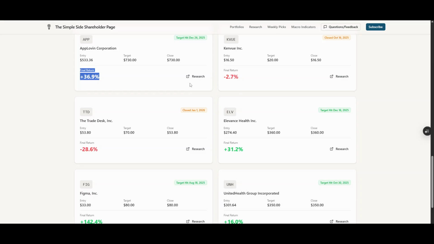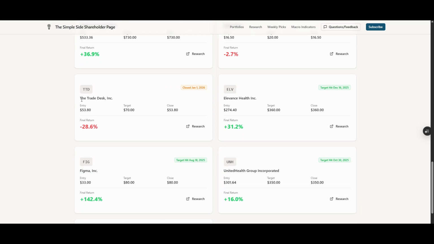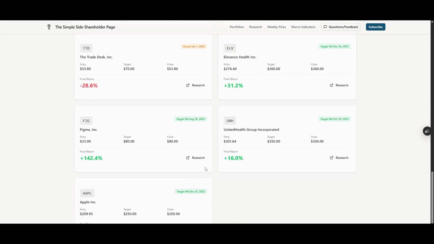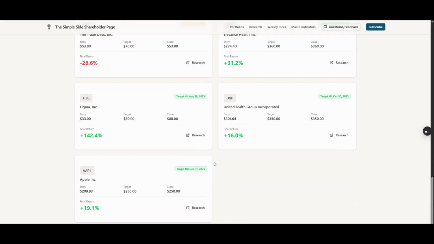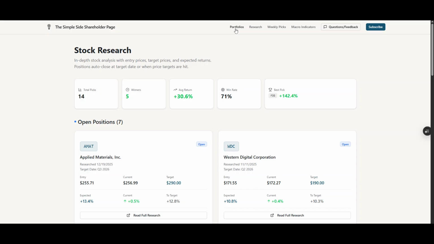Of course, I'm not winning all the time. We lost out on Kinview, which funny enough is a lot higher than 16 and actually went higher than our target price. So we missed out on that one. The Trade Desk, we failed miserably on. And then we've got some other picks that we had made previously that kind of existed before we started the research reports, but I included them in here.